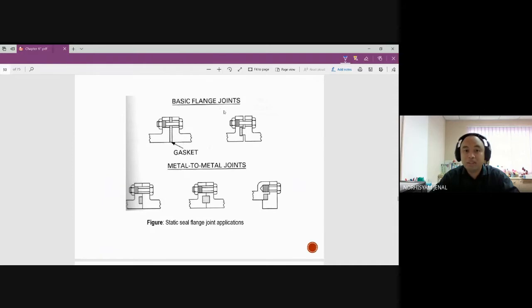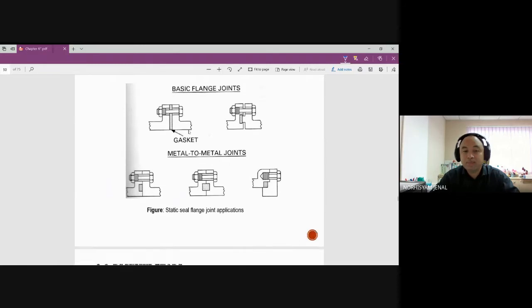So the basic connection is how do we connect this gasket. Here you have one component, you have the other. In between you put the gasket, so you connect them to each other, and it prevents leakage. If you don't have this gasket, you will have this component and this component connected together without any seal in between. So if we have some rust or any corrosion, liquid may pass through from one point to the other.